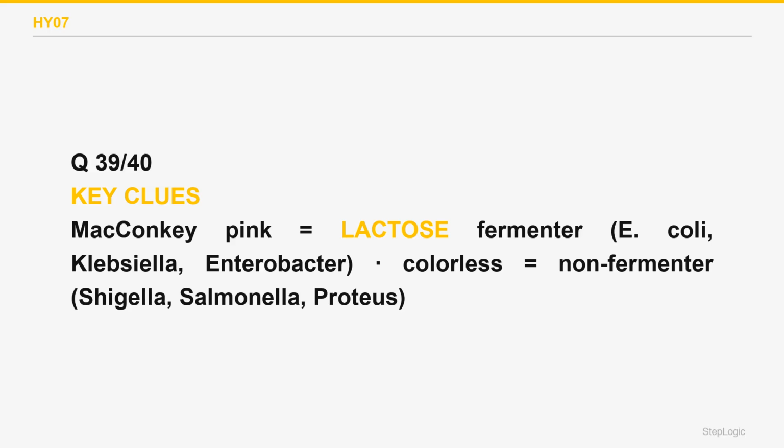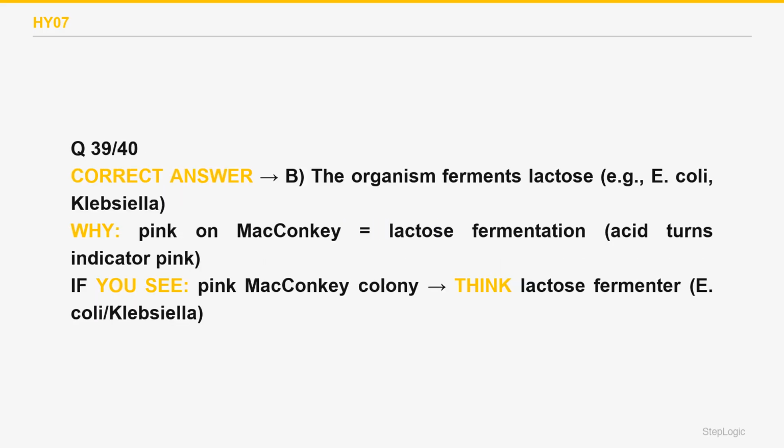The classic fast fermenters are E. coli, Klebsiella, and Enterobacter. Colorless colonies are non-fermenters like Shigella, Salmonella, and Proteus. The correct answer is B. The oxidase test is separate from MacConkey and is not what the pink color reflects. Choice A wrong. A non-fermenter would grow as a colorless colony, the opposite of the pink result described. Choice C wrong. Pink on MacConkey means a lactose fermenter.